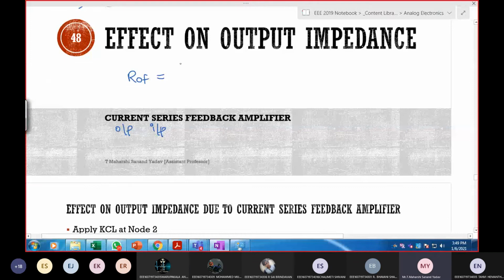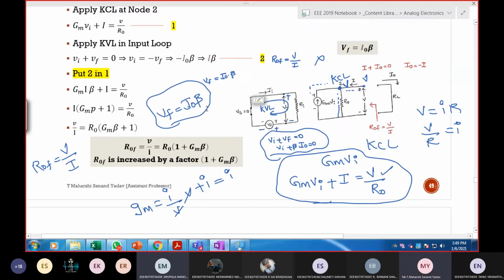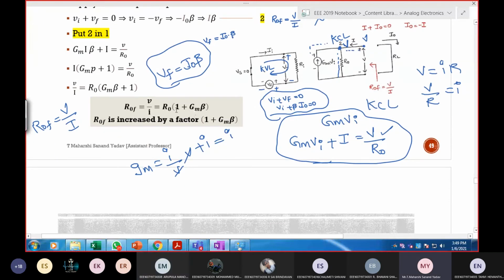ROF is increased by the factor of 1 plus beta times GM. So ROF is equal to RO times 1 plus beta times GM, right? So ROF is increased by a factor of 1 plus GM times beta.